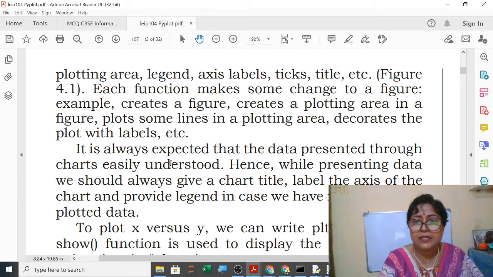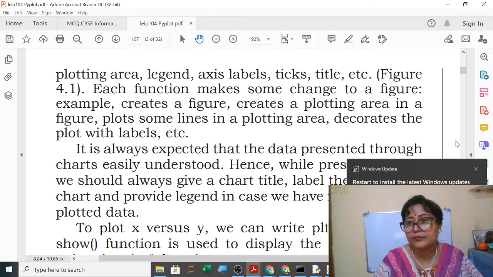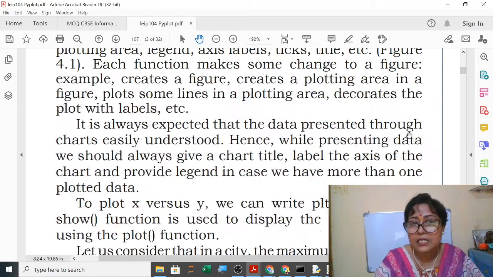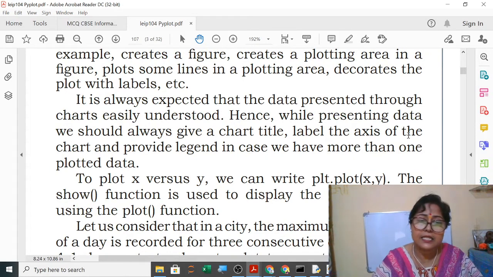Each function makes some change to a figure. Example, creates a figure, creates a plotting area in a figure, plots some lines in a plotting area, decorates the plot with labels, etc. So it is very easy to understand if you put labels, title, etc.